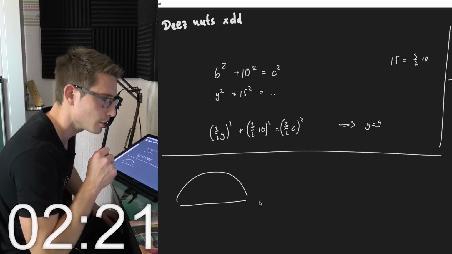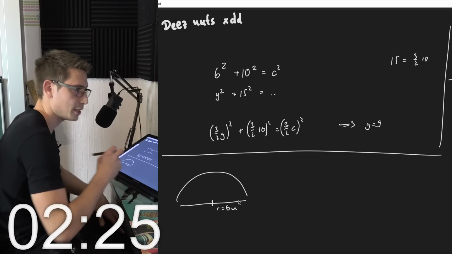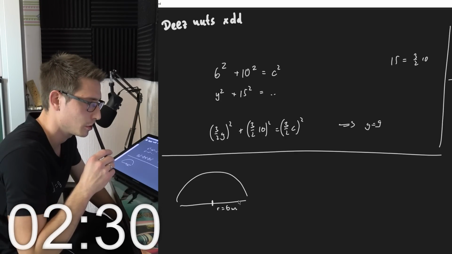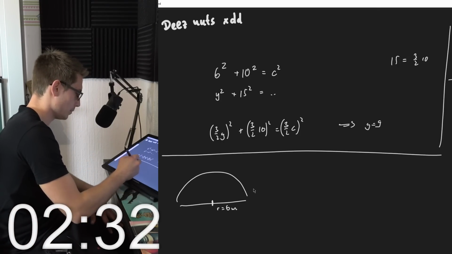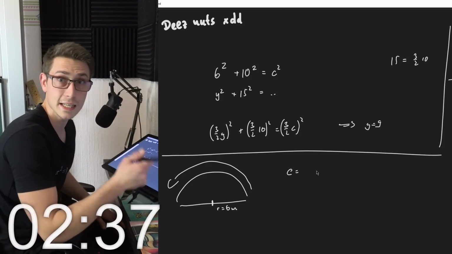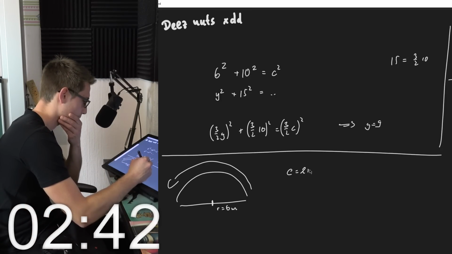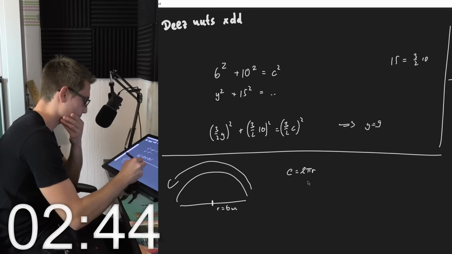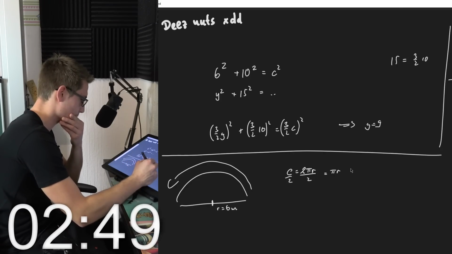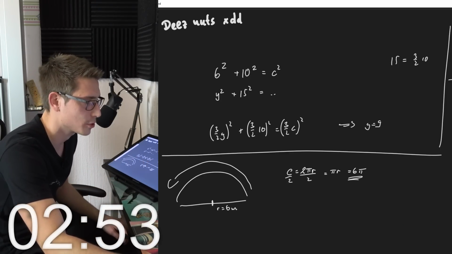So we got a semicircle, radius of 6 meters, r equals 6 meters. Work out the arc length in meters of a semicircle. Oh yeah, so arc length is half the circumference. Circumference c is equal to 2 pi r, but half of that is just going to be pi r, and the radius is 6, so 6 pi. Okay, 6 pi. I hope this is correct.